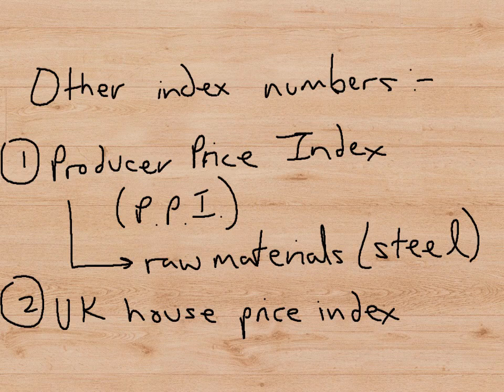And of course there is the UK House Price Index, which shows how fast house prices are rising in different areas of the country. So this is an index that can be produced for certain geographical areas, and the speed of change of house prices will be different in different areas of the country.